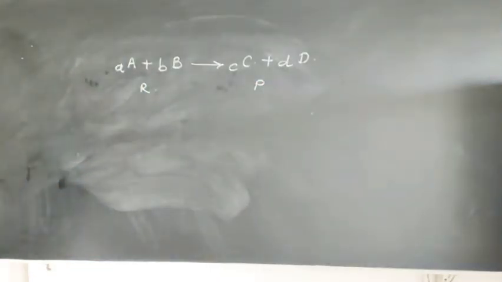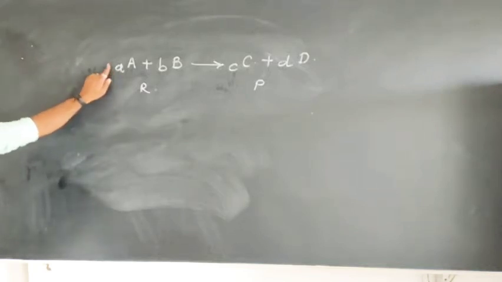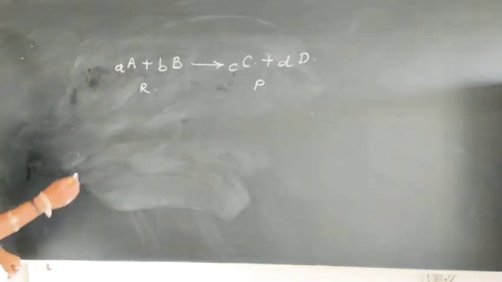Suppose you want to write the rate of reaction or rate law according to these exponents, these stoichiometric coefficients. How should we write the rate of reaction?